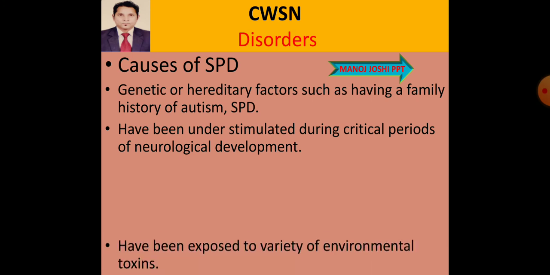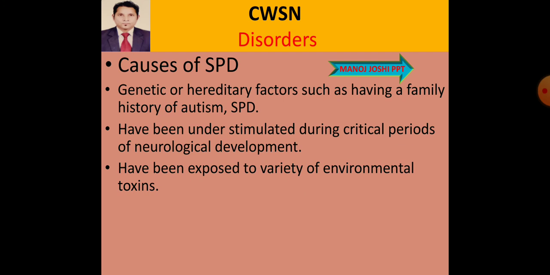Next is having been exposed to a variety of environmental toxins. The toxicity may also cause sensory processing disorder, because toxins affect our central nervous system, the brain. So the person is exposed to a variety of toxins, and that affects the brain. That's why the brain is unable to organize the information in an appropriate manner.